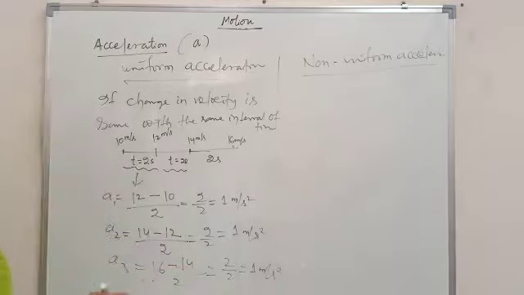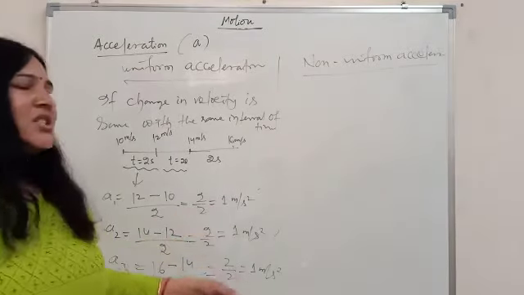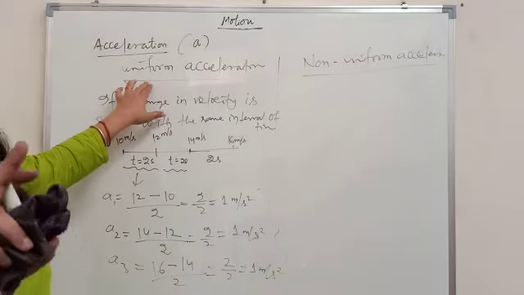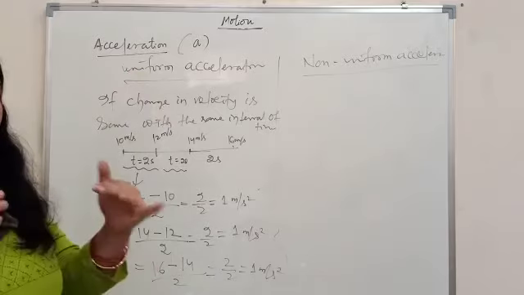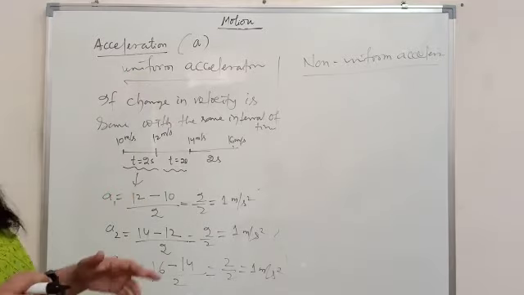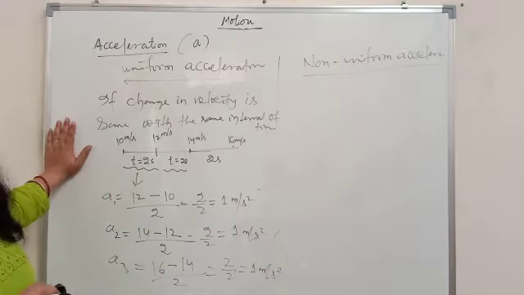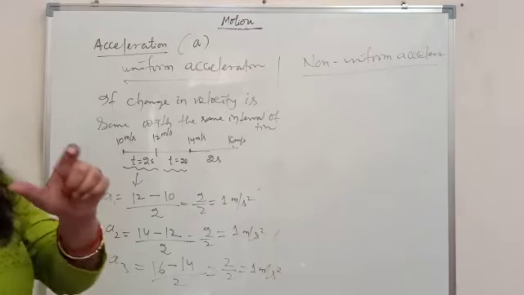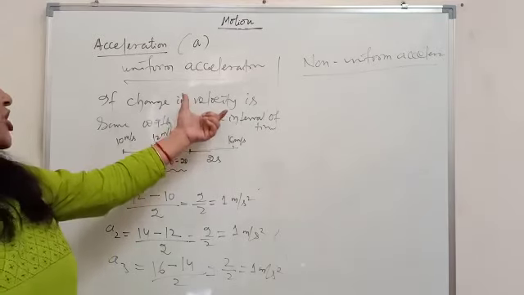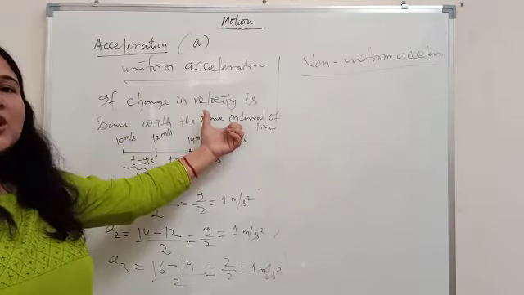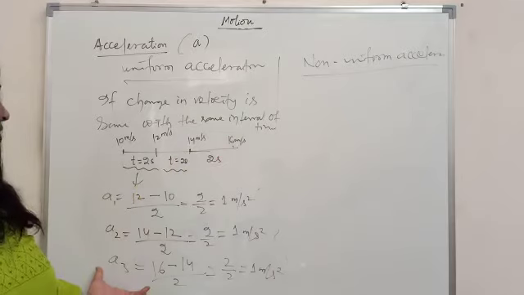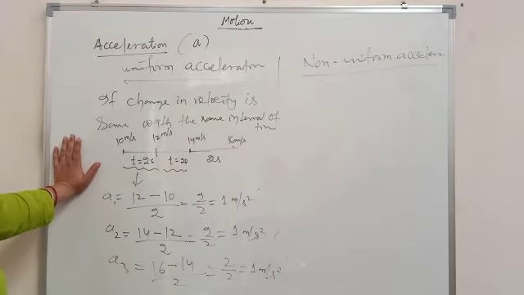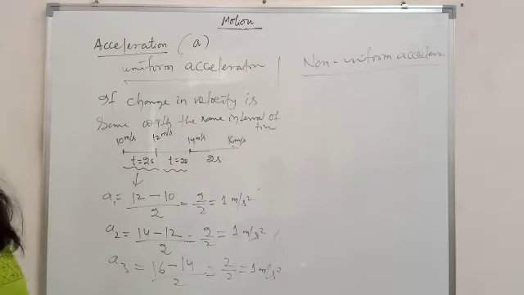So what have we learned from these results? The result is constant. I said earlier also, uniform means constant, the same value. So that means the acceleration is not changing, it is moving with a constant acceleration. Then this is called what? Uniform acceleration. And when is it possible? If there is an equal change in velocity in the same change of time, or an equal interval of time. In that case, we can say this is uniform acceleration. Non-uniform means what?